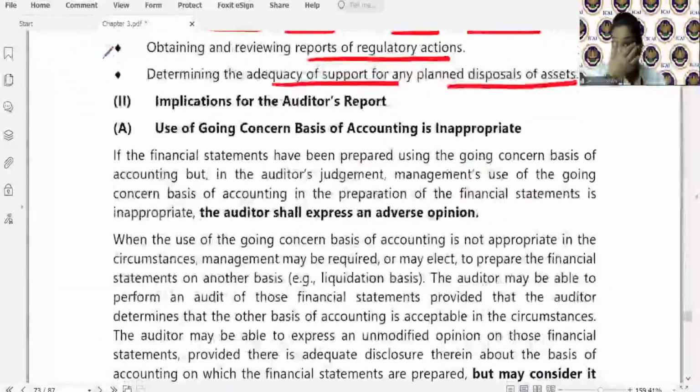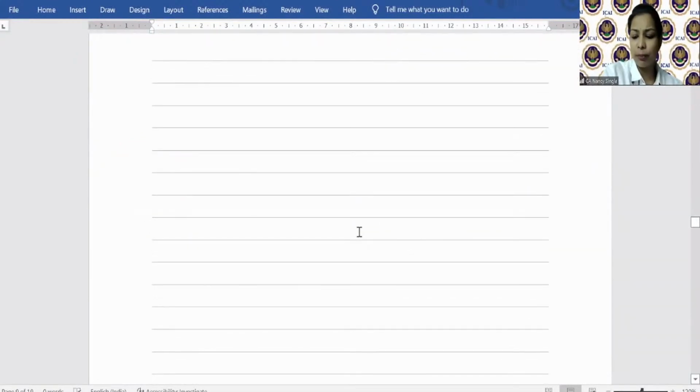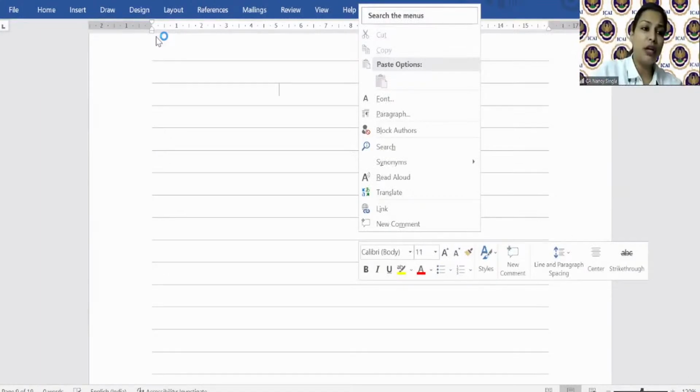Now, based on all these audit procedures, now what is going to be the implication on auditor's report? बहुत लॉजिकल है. देखो पहले तो quickly send in your replies जो हमने अभी तक पढ़ा है, whether you have understood or not.